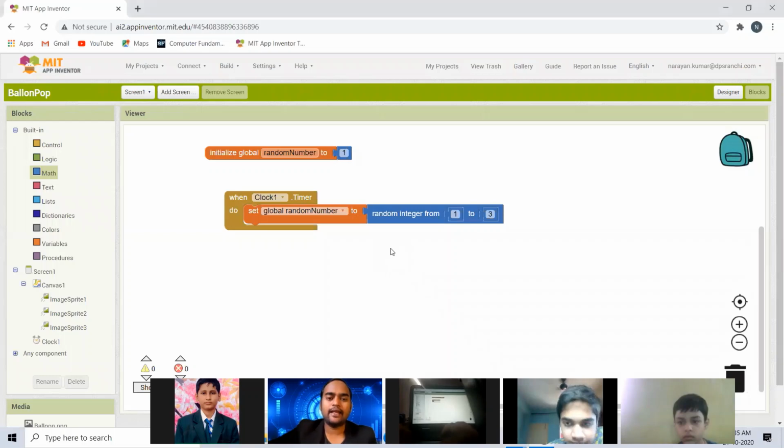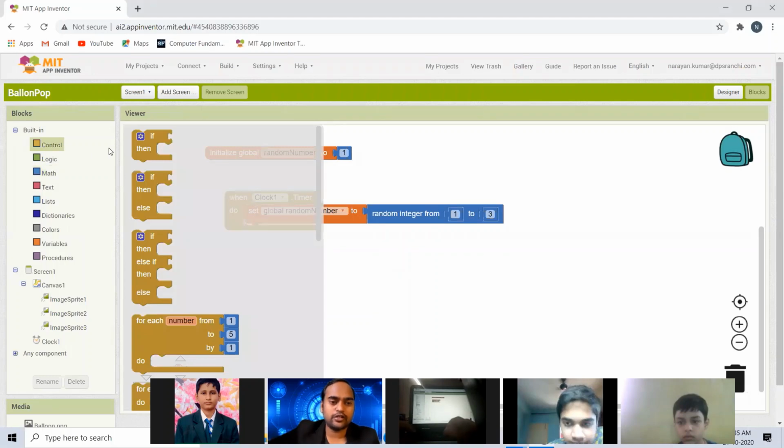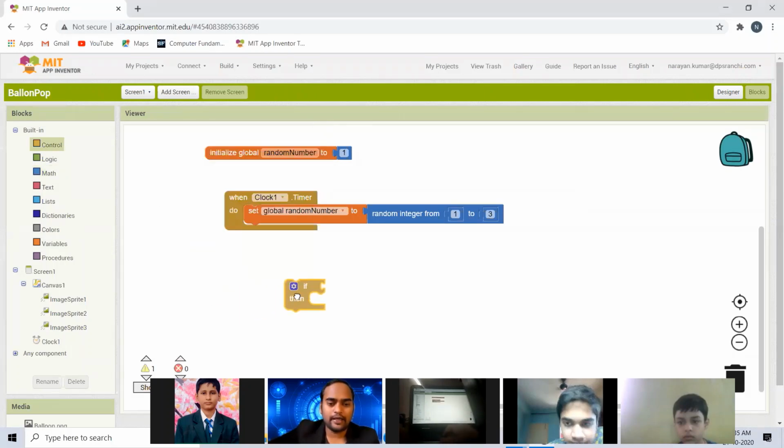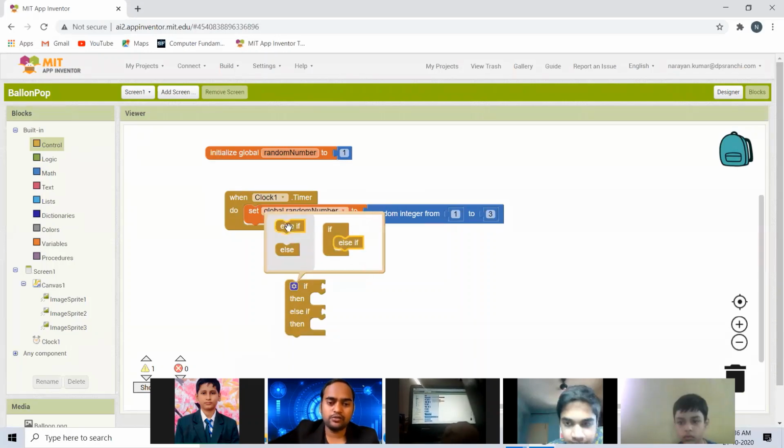Then I'm going to give a condition. We will go to Control and drag an if block. I will tell it that if you have generated 1 as the random number, then what to do, and if you have generated 2 as the random number, then what to do. This is what we will tell the computer.